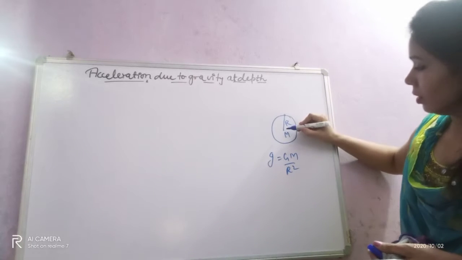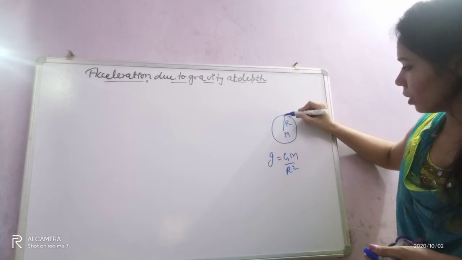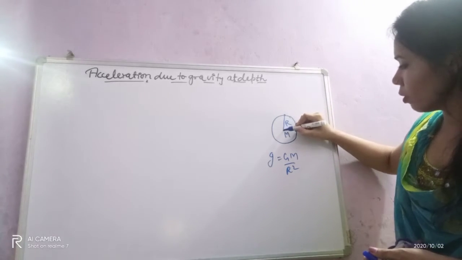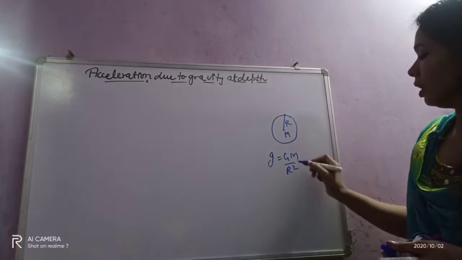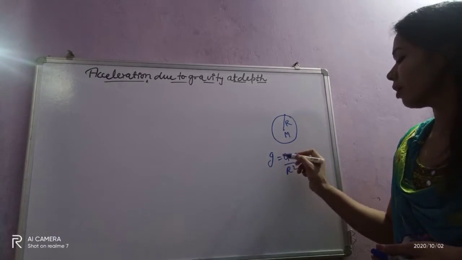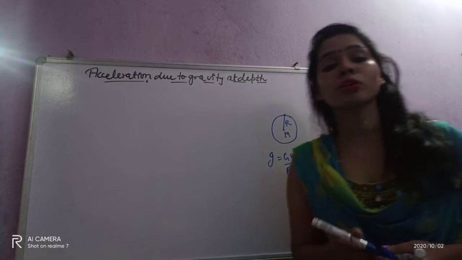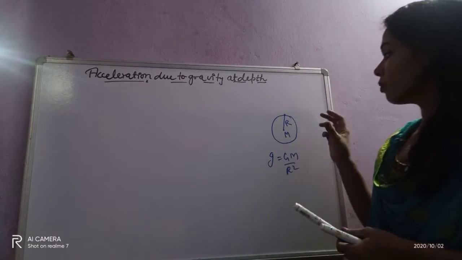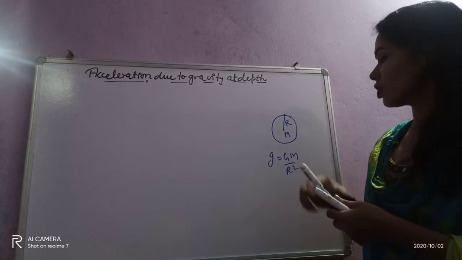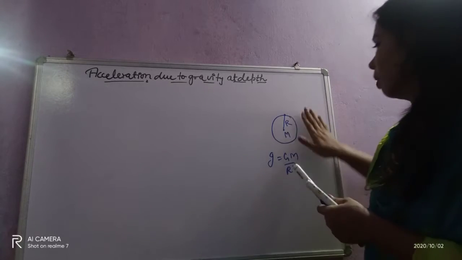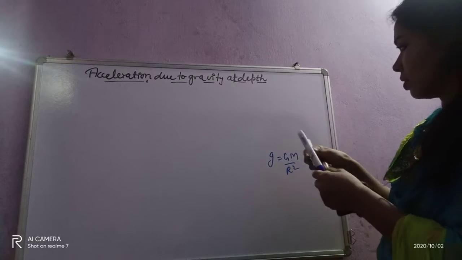If R is the distance between the center of Earth and the center of the body, then the gravitational acceleration is GM by R square. Now we are trying to find acceleration due to gravity at a certain depth. I will draw a large diagram.